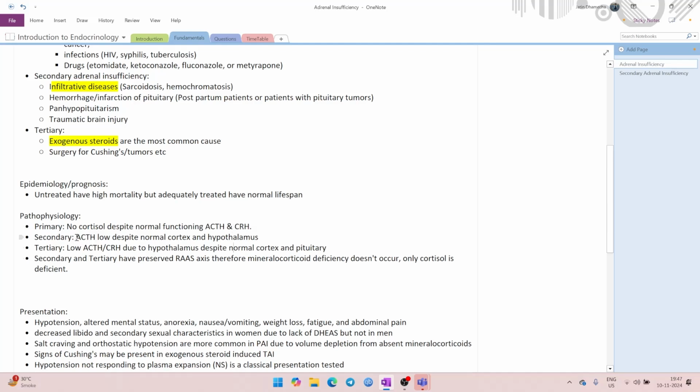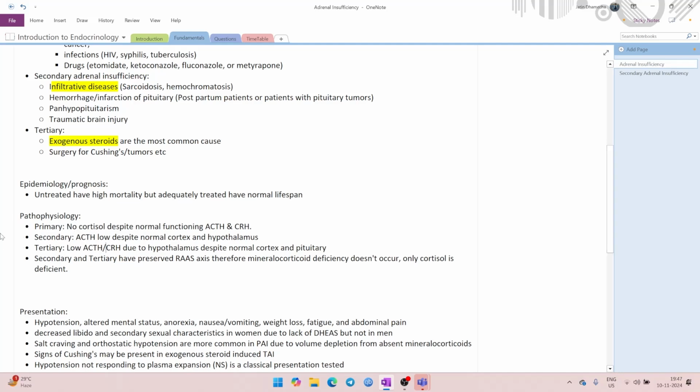Whereas in case of secondary, ACTH is low despite normal cortex and hypothalamus. So in case of secondary, the gland is normal, the hypothalamus is normal, the pituitary is affected. So CRH from hypothalamus is high, but pituitary is not secreting ACTH. That is why ACTH is low. ACTH is low, so cortisol will also be low. That is how you differentiate primary from secondary.